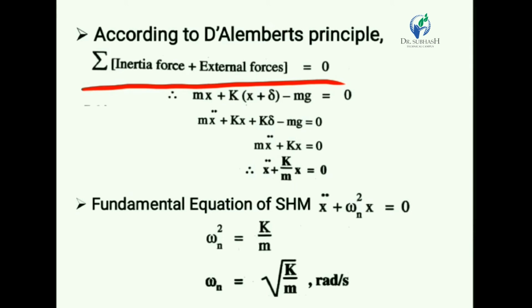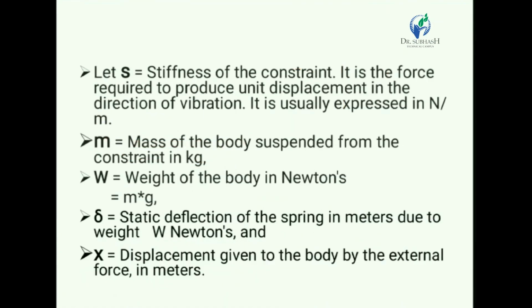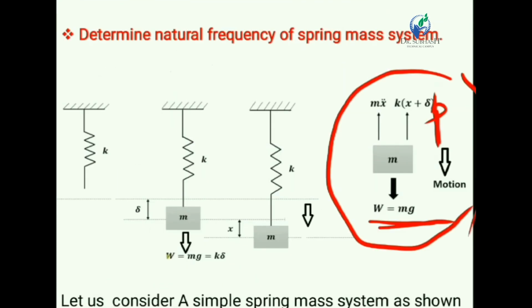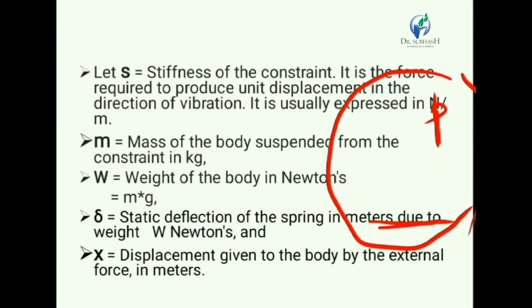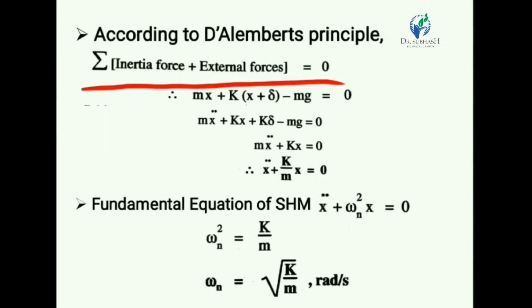So this is the spring force. Minus mg. The gravitational force is acting in downward direction as shown in the free body diagram. So we consider minus for a downward direction, is equal to 0.